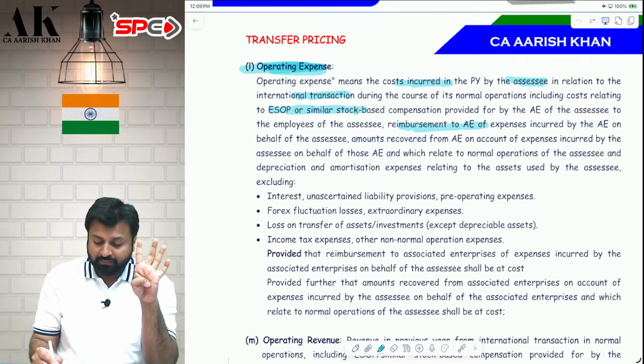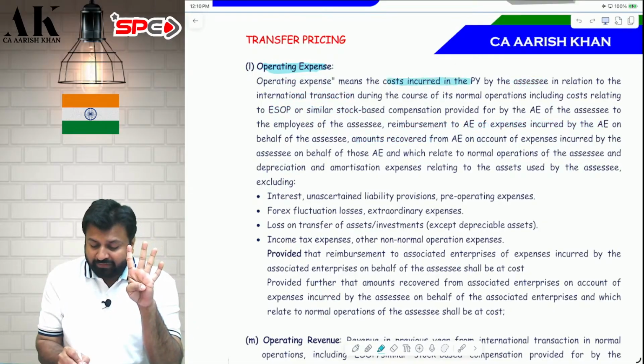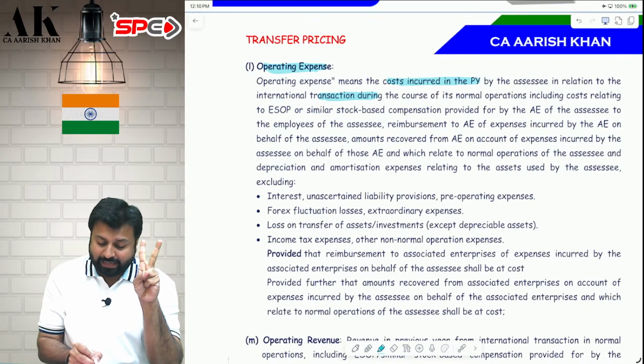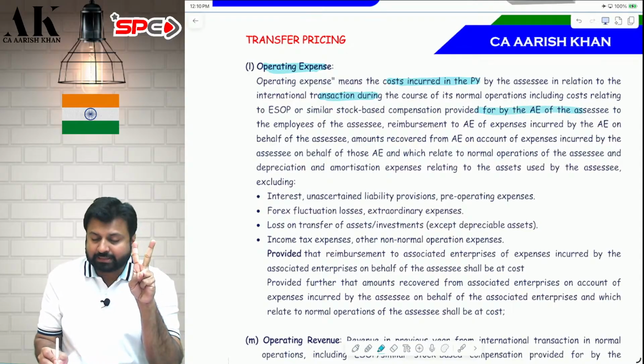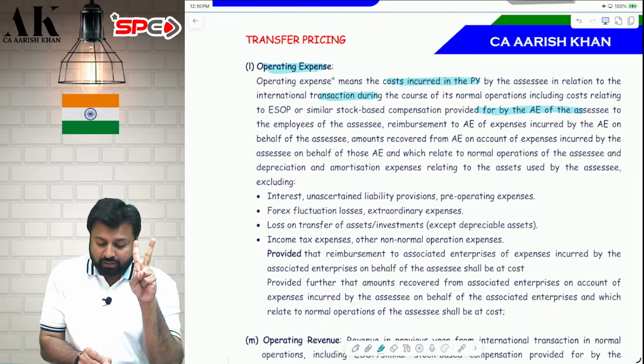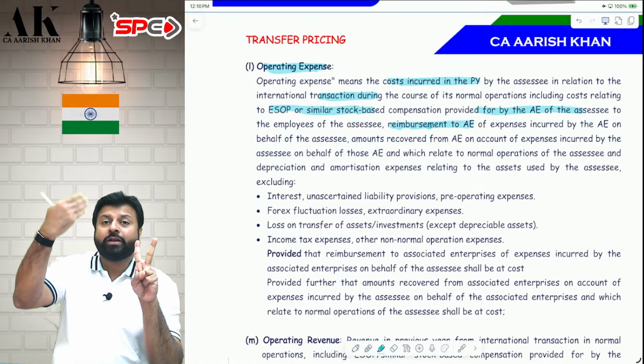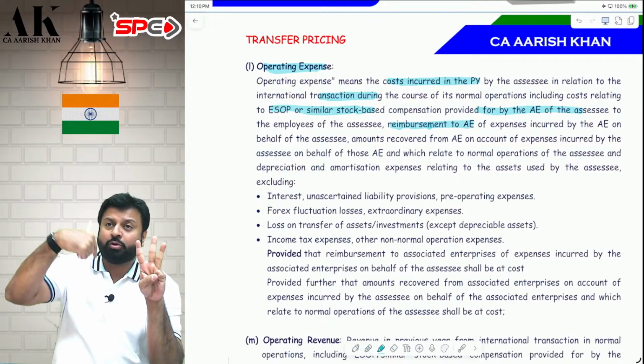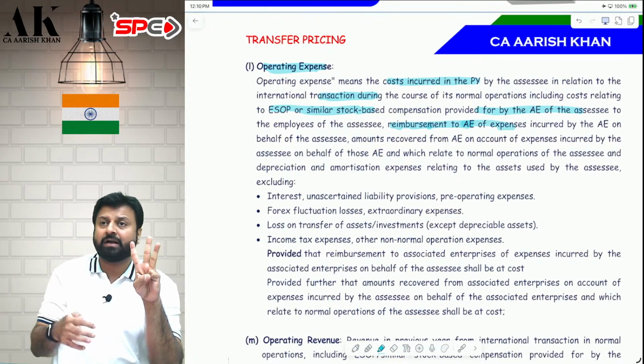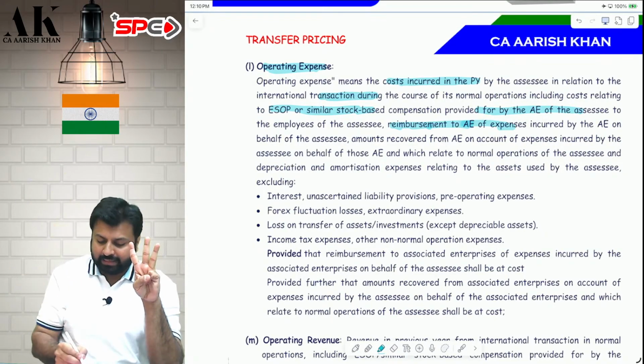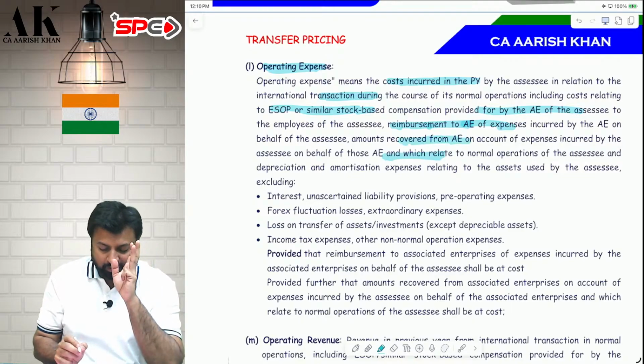Again, check. First, cost which you have incurred with respect to the international transaction. Second, if AE has provided some ESOP to your employees, then the cost with respect to that ESOP also. Third, reimbursement you are doing to AE. AE has incurred some expenses for you, you are reimbursing them. And vice versa. You have incurred some expense for AE and they are reimbursing you. You have to take these four things in your cost.